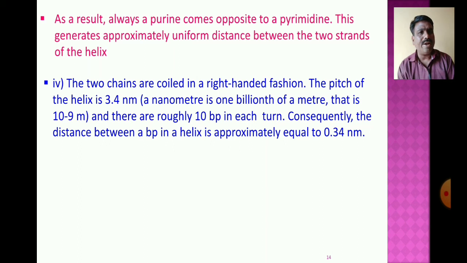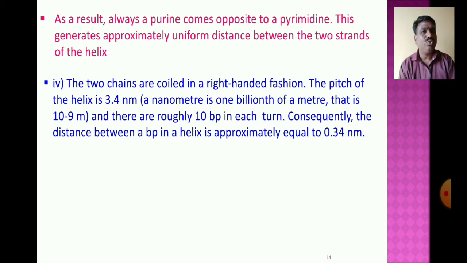A nanometer is one billionth of a meter, that is 10 raised to minus 9 meter, and there are roughly 10 base pairs in each turn. Consequently, the distance between the base pairs in a helix is approximately equal to 0.34 nanometers.